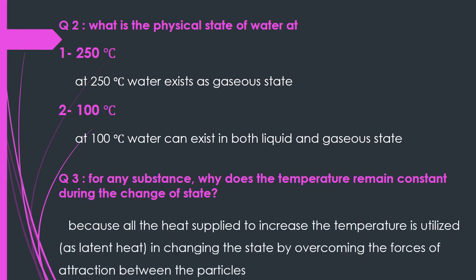Yes, because all the heat supplied to increase the temperature is utilized in changing the state by overcoming the force of attraction between the particles. So, during melting, during freezing, during boiling, the temperature does not change because this energy is used to break down the bonds between molecules.